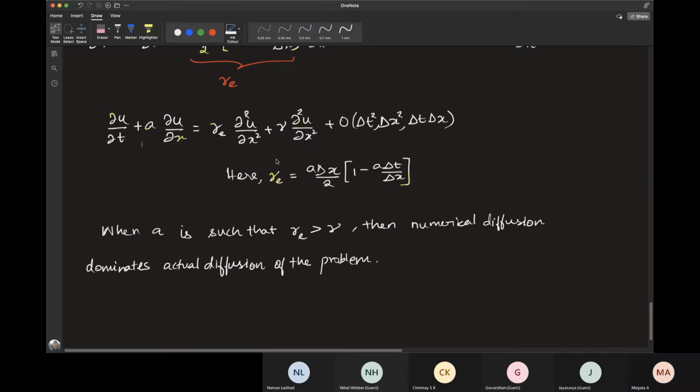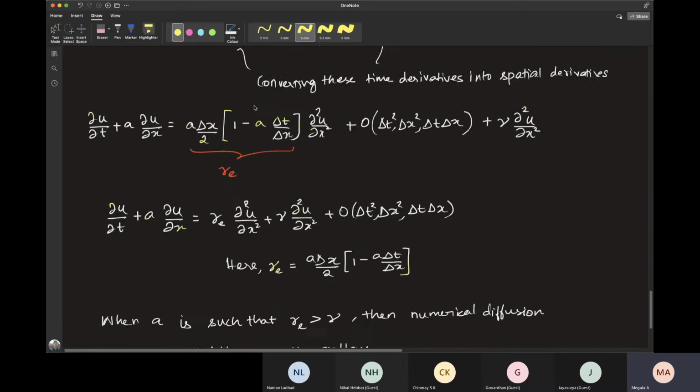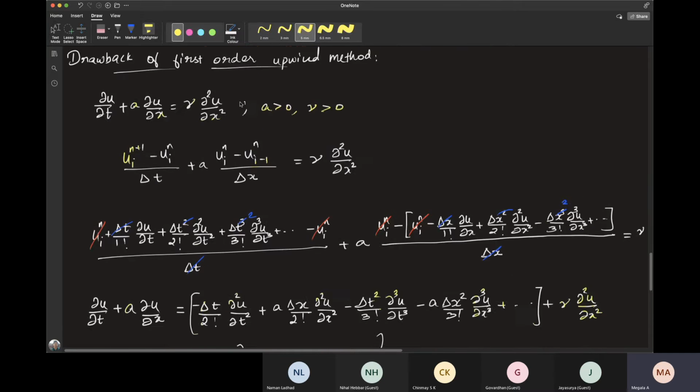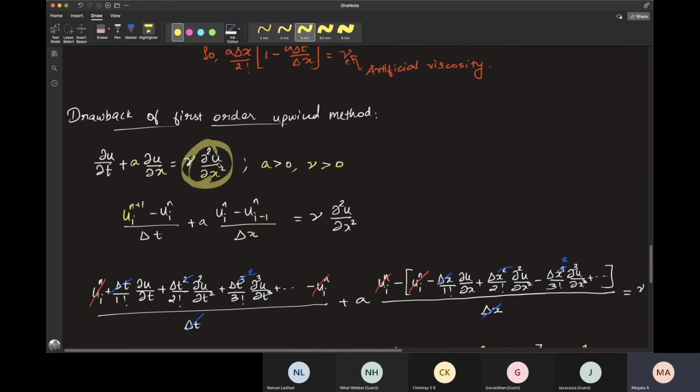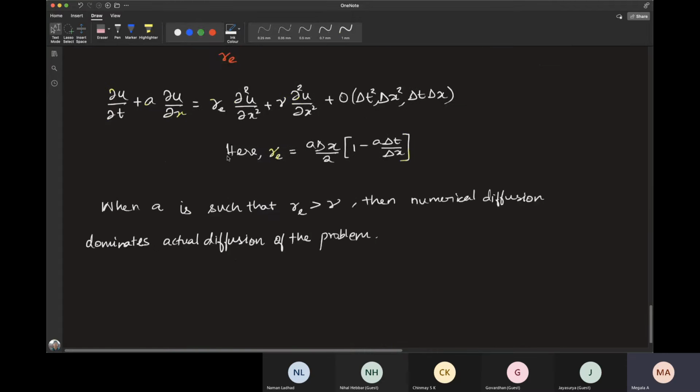So this is one big drawback of the first order upwind schemes. When you already have an actual diffusion in the problem, your numerical diffusion, if it dominates the actual diffusion, means you will actually have more diffusion in the problem, and the effect of actual diffusion will not be seen.